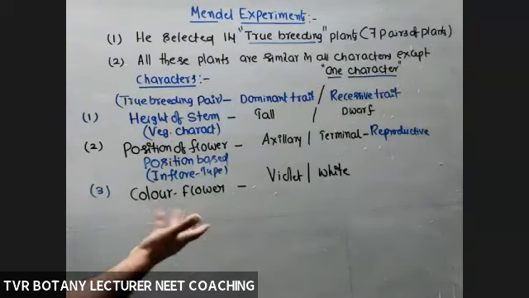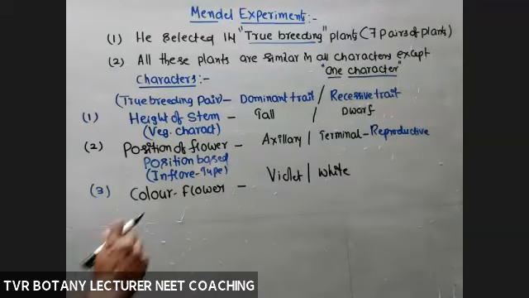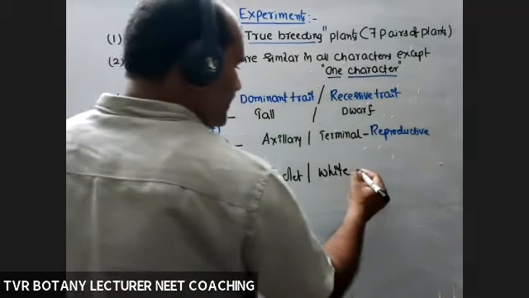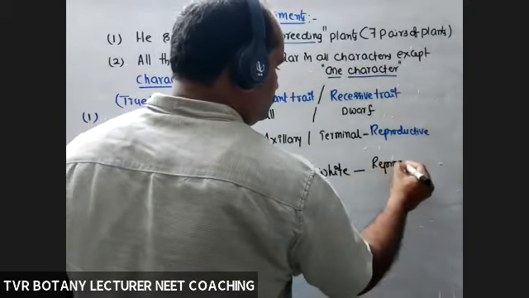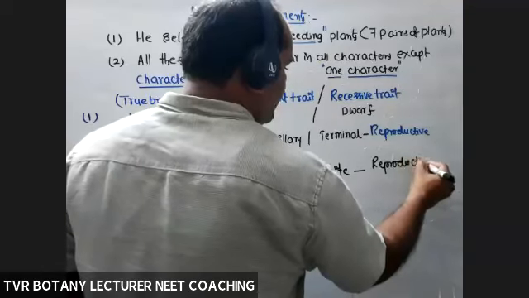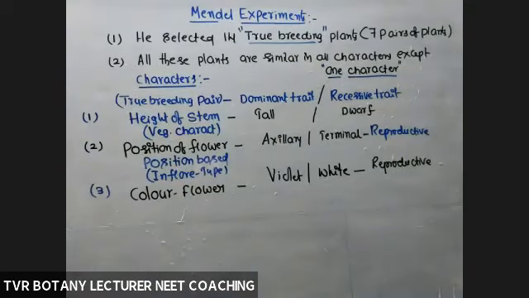What type of color? Violet, white. So this is also an aerial stem modification concerned character, a reproductive character. Next, the fourth character.